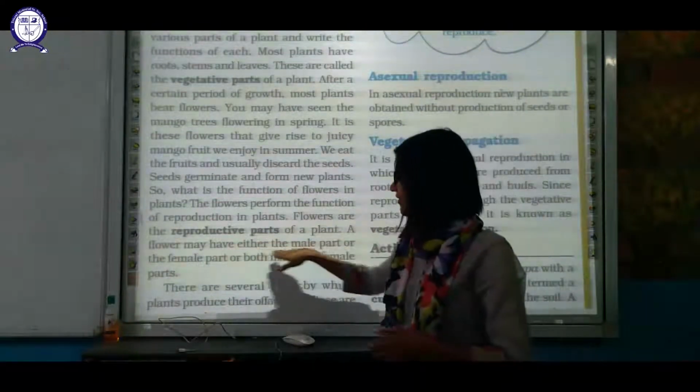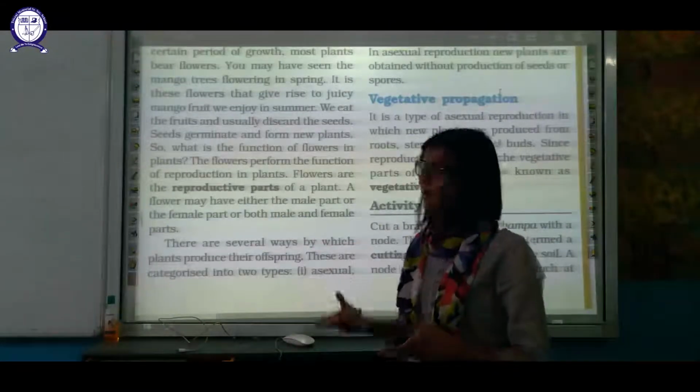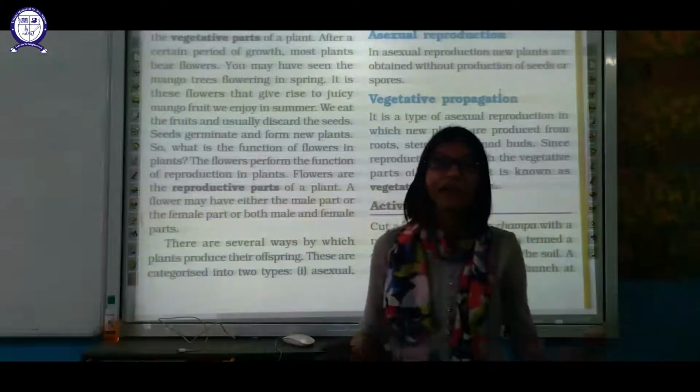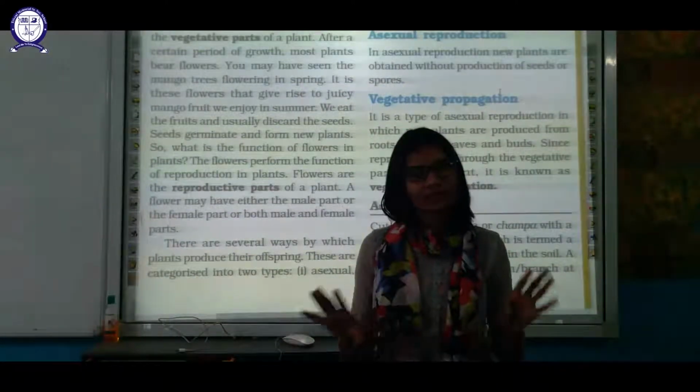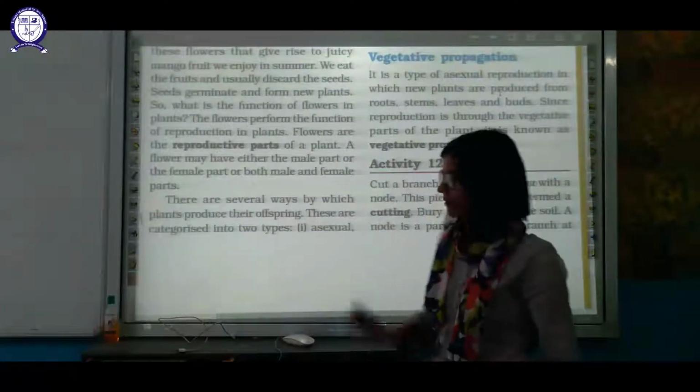A flower may have either a male part or a female part. Both male and female parts can also be there in a flower. A flower can be a female flower, a male flower, or in a single flower both parts can be present. There is no hard and fast rule in that.